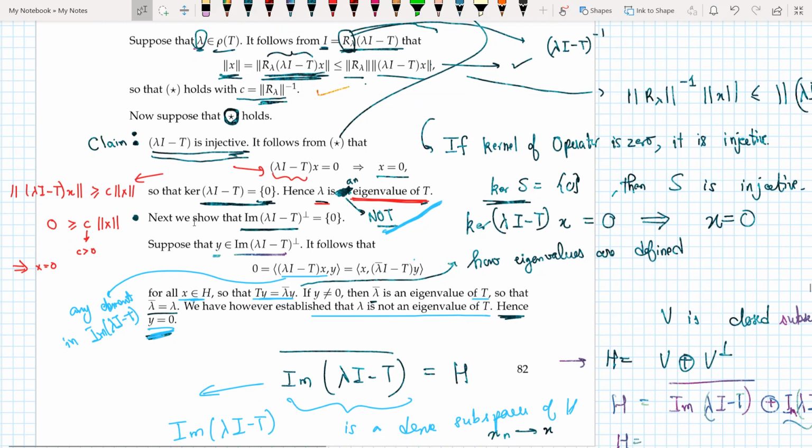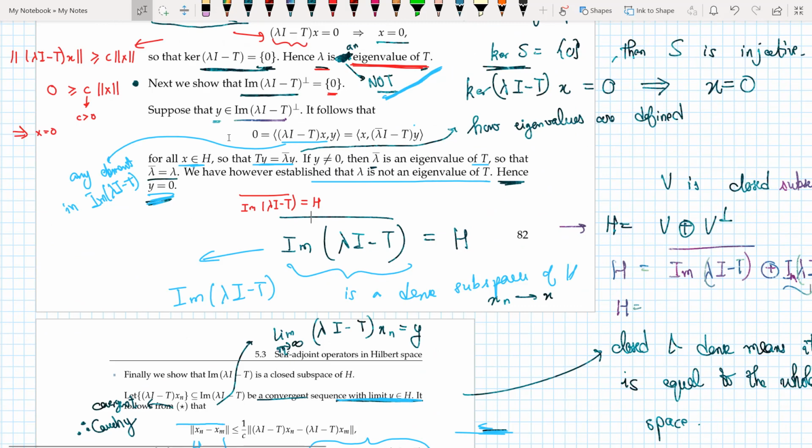Next we show that the orthogonal complement of the image of lambda I minus T is equal to 0. Why do we want to show that? We want to show that because we want to show that the image of lambda I minus T is dense in H. If we can show that, then first we show that the closure of the image of lambda I minus T is equal to H, and then we show that if the image is dense in the set and it's a closed subspace of the set, then it's the whole set itself.